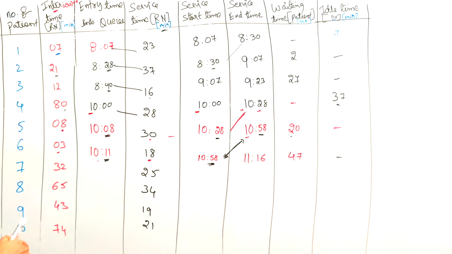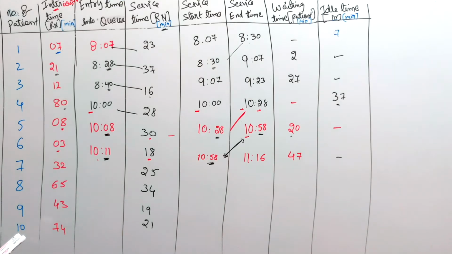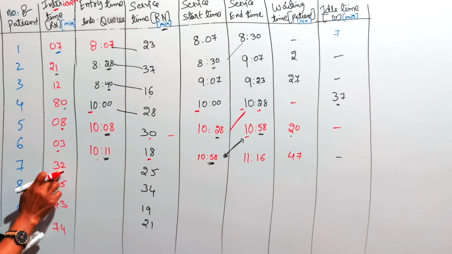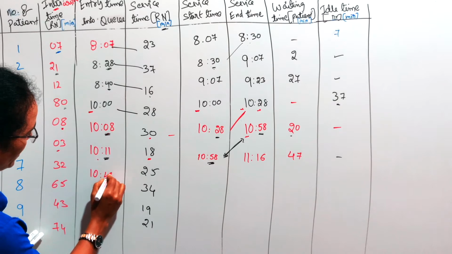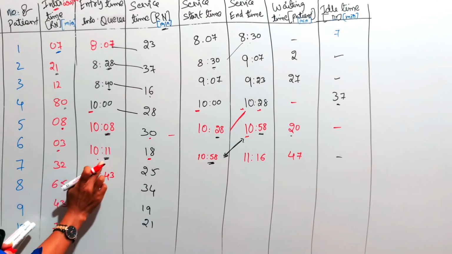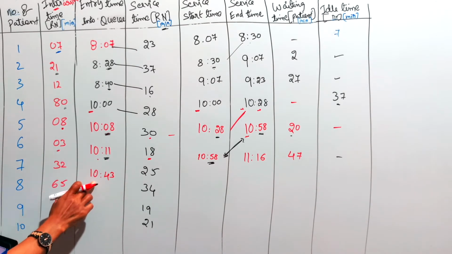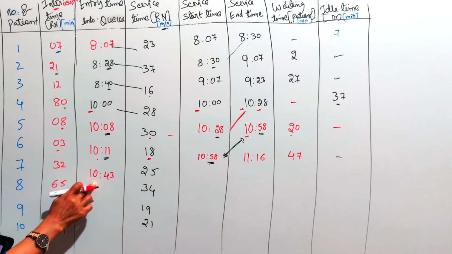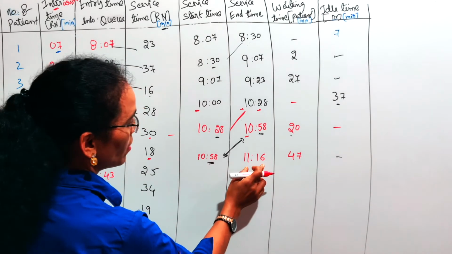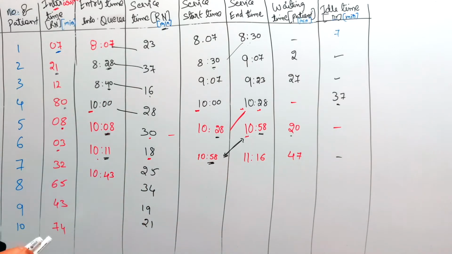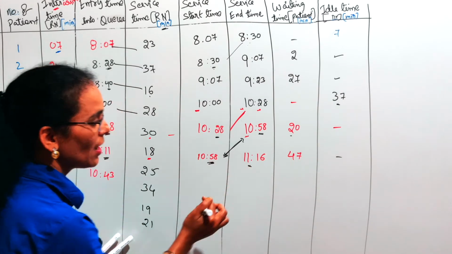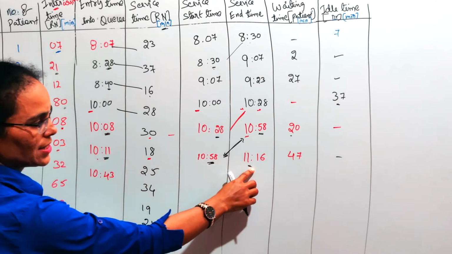Right. Next one. Next patient after 32 minutes, in the sense 10:43. 10:43 is the arrival time of the seventh patient, but the doctor was with the sixth patient, the previous patient, till 11:16.